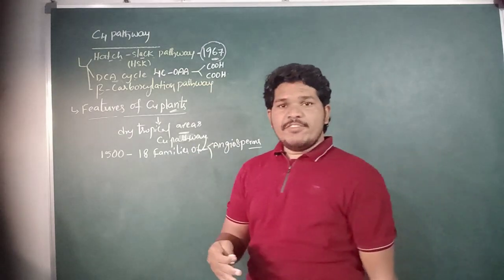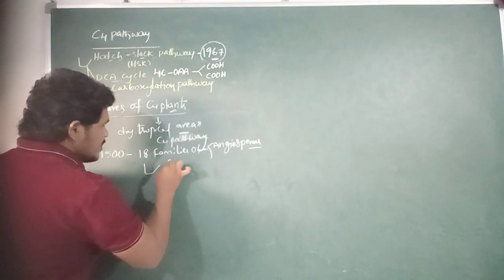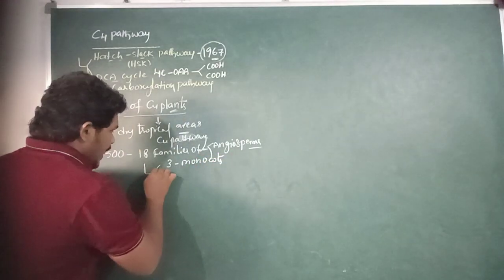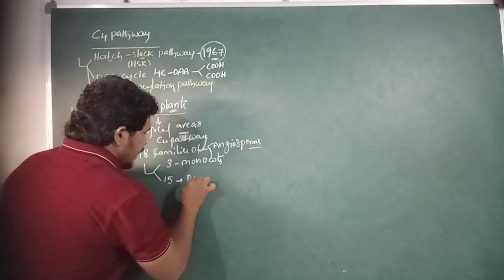Out of 18 families, 3 families belong to monocots and 15 families belong to dicot plants.